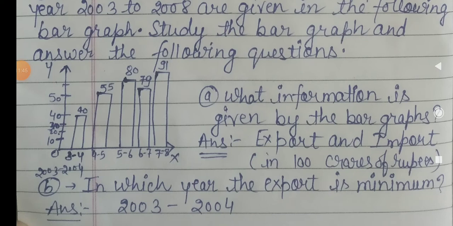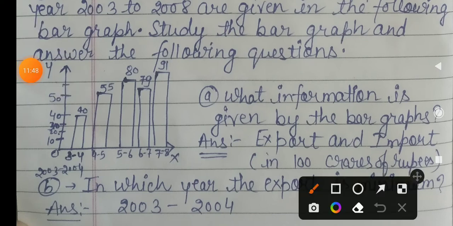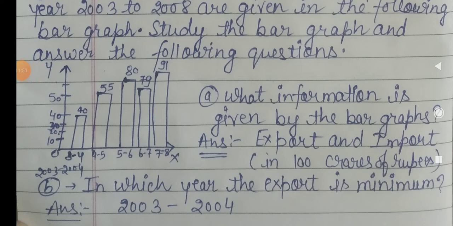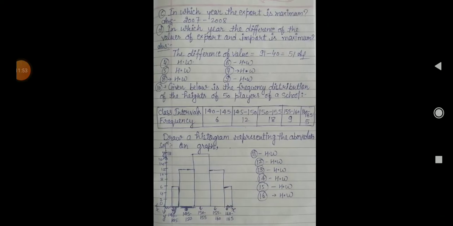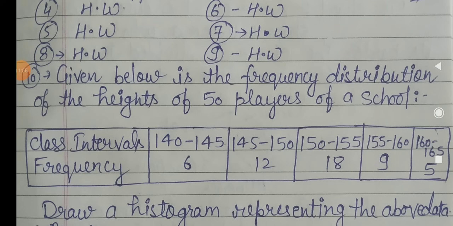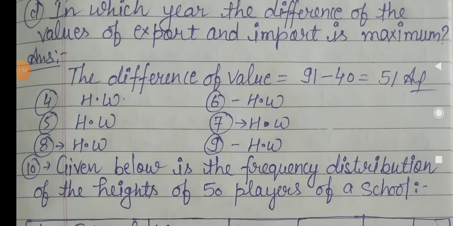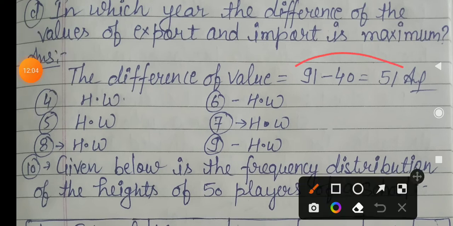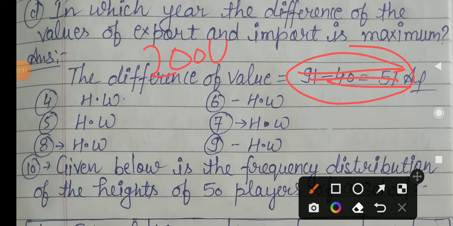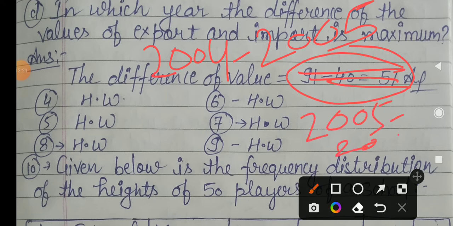So the answer to that question is 2004 to 2005 and 2005 to 2006. These years have the highest maximum difference. So you have to write these things, cut these, and write 2004 to 2005, and also 2005 to 2006.